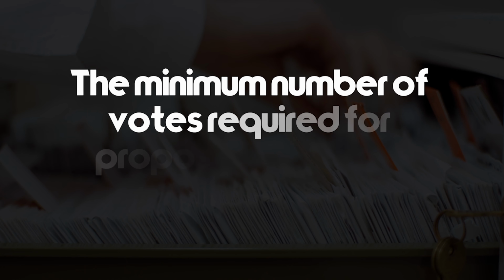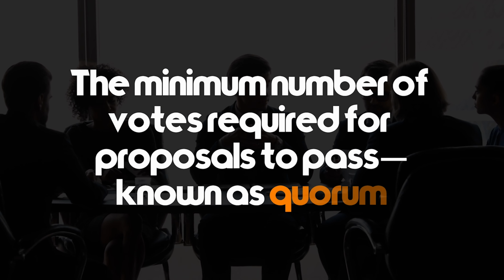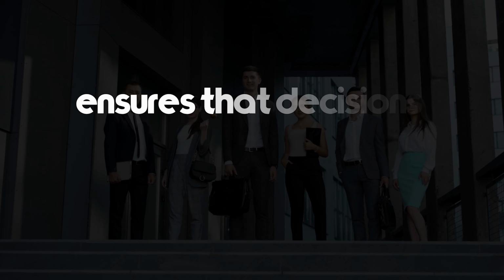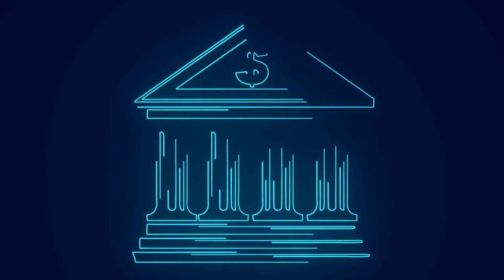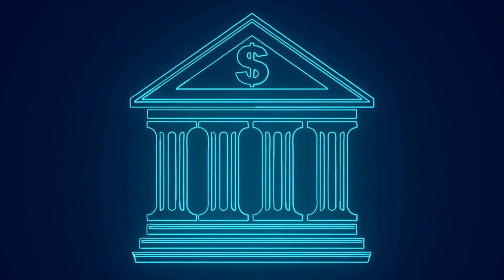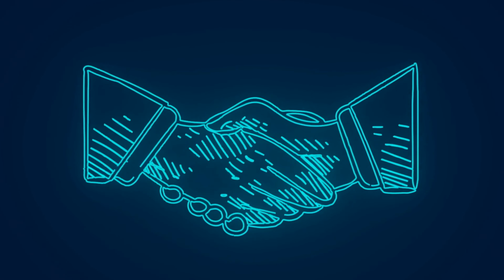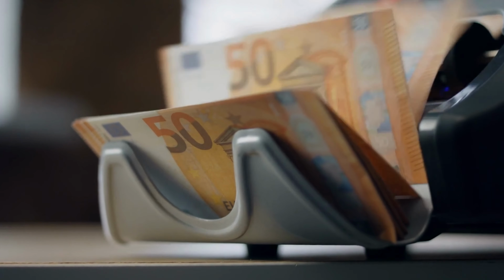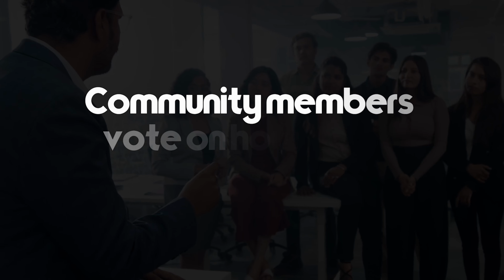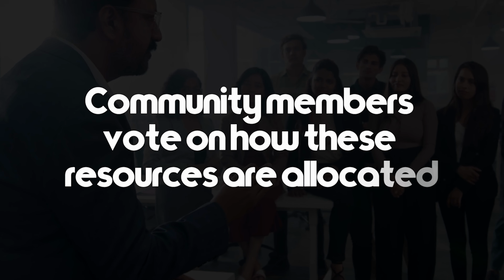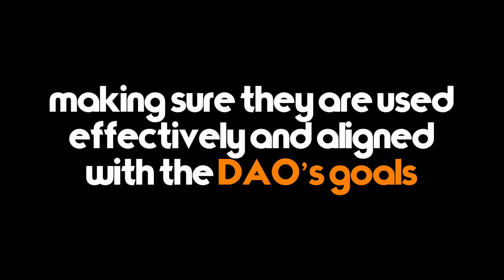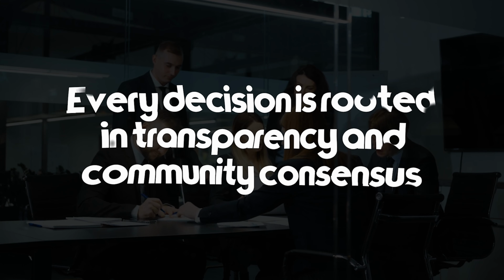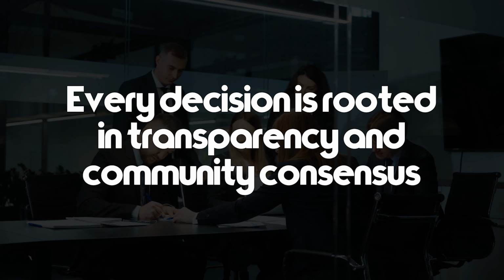The minimum number of votes required for proposals to pass, known as quorum, ensures that decisions are made with broad participation. The treasury is the lifeblood of any DAO. Managed by smart contracts, it holds the organization's funds and assets. Community members vote on how these resources are allocated, making sure they are used effectively and aligned with the DAO's goals. Every decision is rooted in transparency and community consensus.